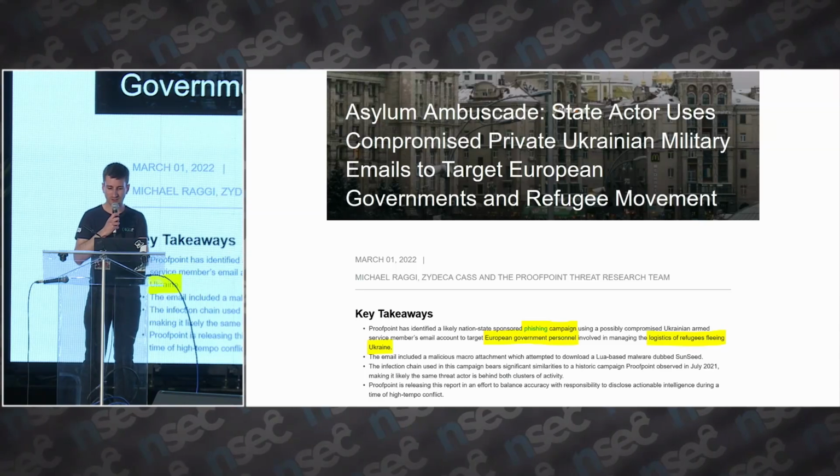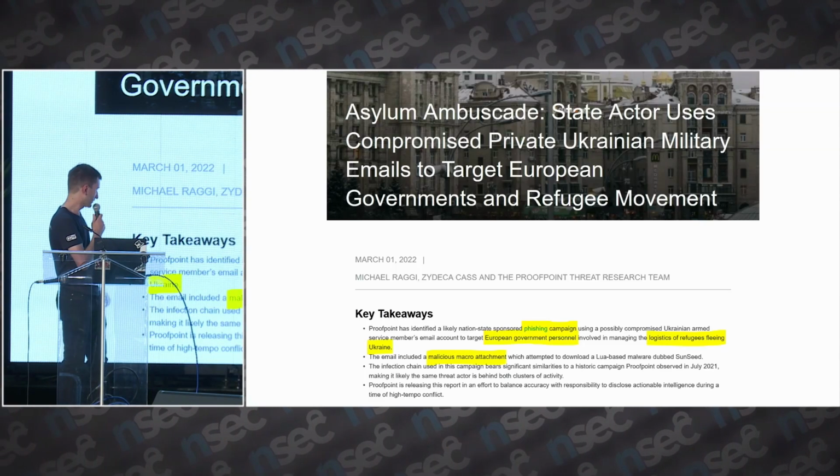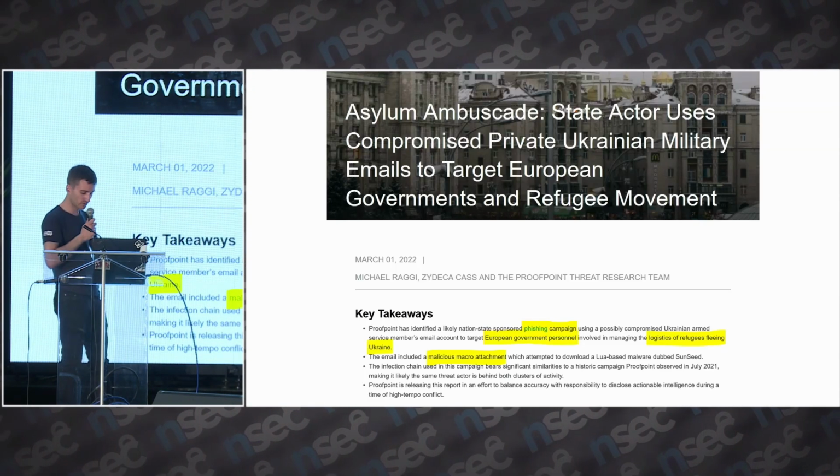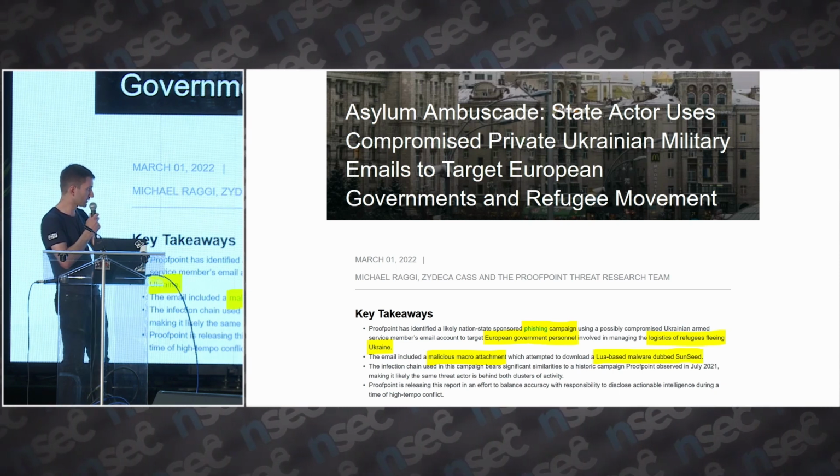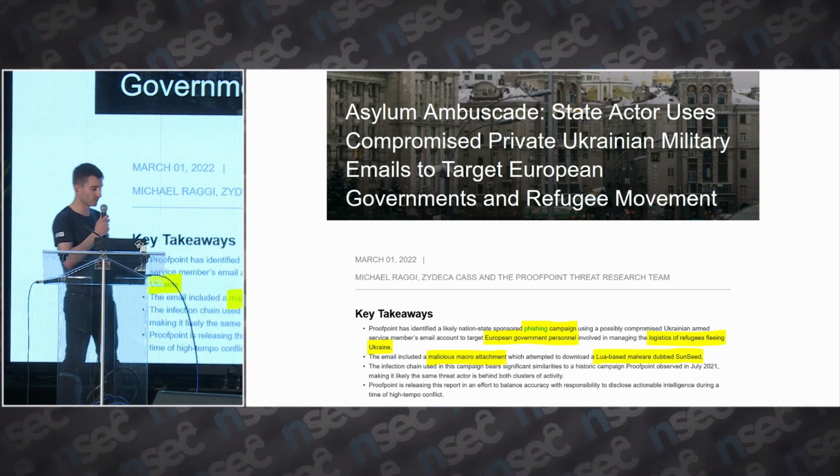About a week. And they give more detail and say that there was a malicious attachment with a macro, and then it led to a Lua-based malware dubbed Sunseed.